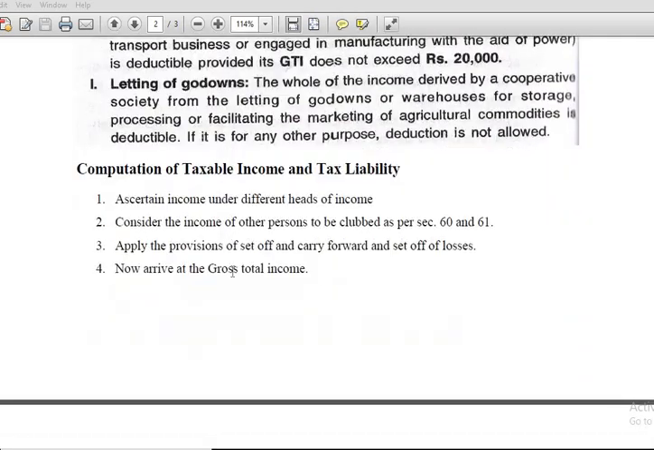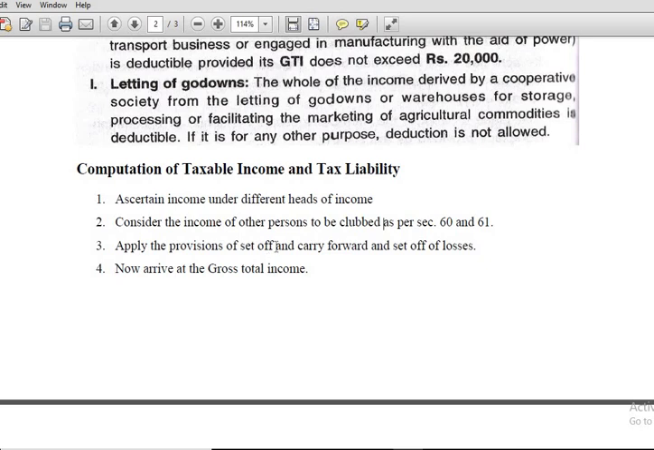Okay, now how to compute the income of the cooperative society and calculate the tax liability? First, you have to calculate the income under different heads of income, like income from house property, business income, then capital gains, then income from other sources. Under these heads, you have to compute the income, applying rules relevant to individual heads. Then you have to find out the possibility of clubbing of income. Sometimes the income of other people should be clubbed with the income of the society, so that possibility should be found out.